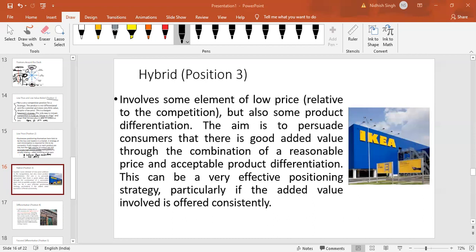So hybrid strategy combines certain aspects of low price because they are still below average. So you can call them lower price, but product is differentiated. So it has a strength of the strategy, strength to add value to the customer. Customer will see this as a perceived value, and they will feel that the price is lower and very reasonable vis-a-vis any other product in the market.